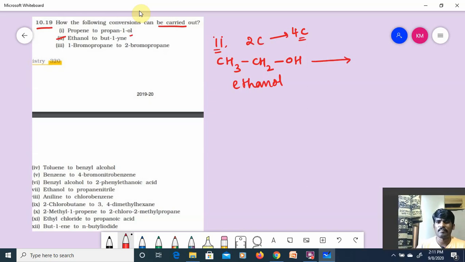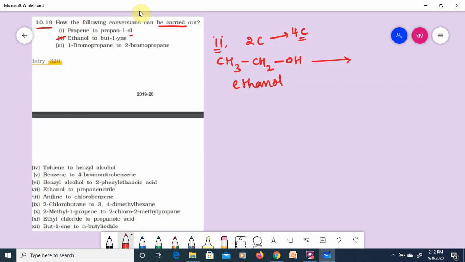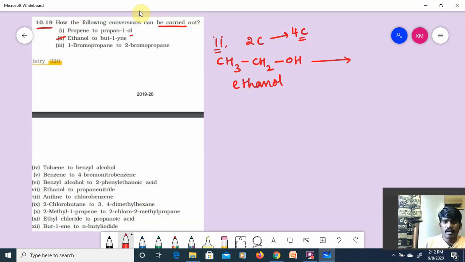To get that ascending, what do you have to do? Just check it. Okay. So ethanol I have, and it is a 2 carbon compound. I should convert this 2 carbon compound into a 4 carbon compound. Understood? Can check it there. CH3 CH2OH. I'll be treating with any chlorinating agent. Let us say SOCl2. I'll get CH3 CH2Cl.